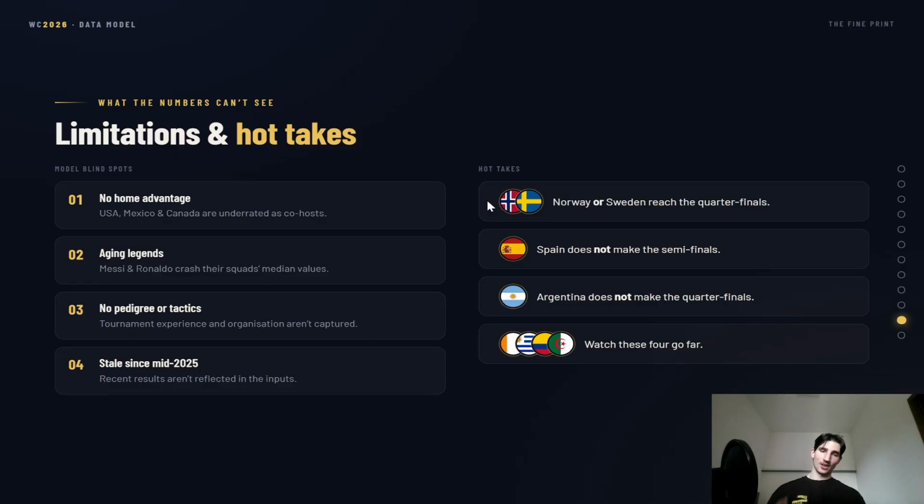And then finally, watch these 4 go far. And so we have Ivory Coast, Uruguay, Colombia, and Algeria. And these teams are predicted to do pretty solid. Some of these are maybe predicted to make it to the top 16. Some of them maybe not. But really focus on these.